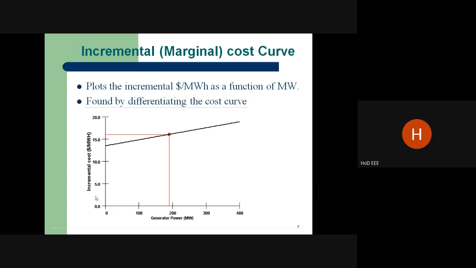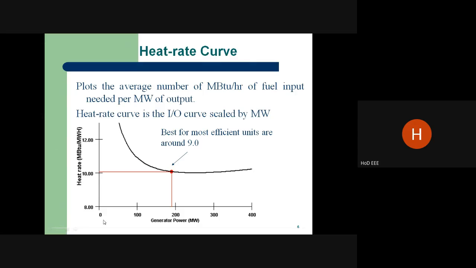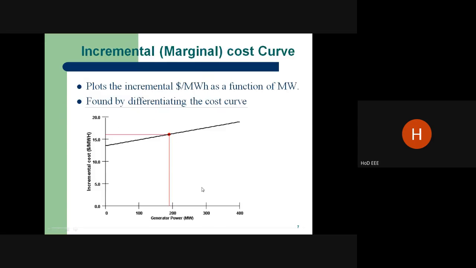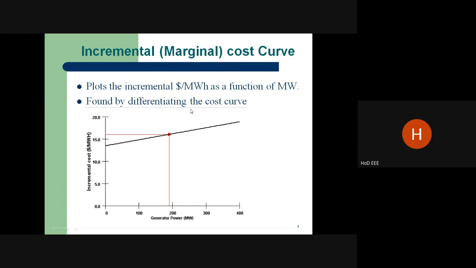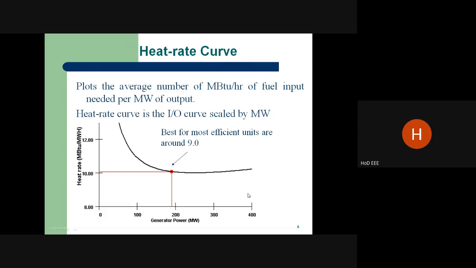Next, incremental cost curve. What is the incremental cost curve? Here we have the heat rate curve. The same curve we can differentiate with respect to the generation. It is very important. Here the power generation is in megawatt, and we are differentiating this curve with respect to megawatt. It is called the incremental cost curve. It may be in rupees per megawatt hour or dollars per megawatt hour. Again, we can plot the incremental cost as a function of megawatt. Here you see the heat rate curve.